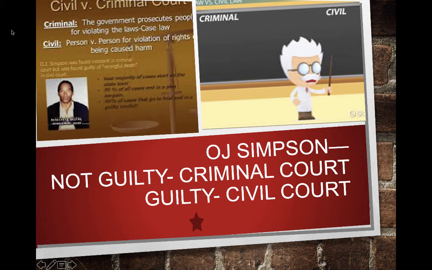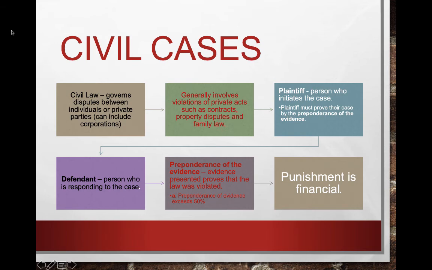In a civil court, the burden of proof was preponderance of evidence, so it was just a little bit more than 50%. He was found guilty, and so therefore the punishment was financial, and so he had to pay money.